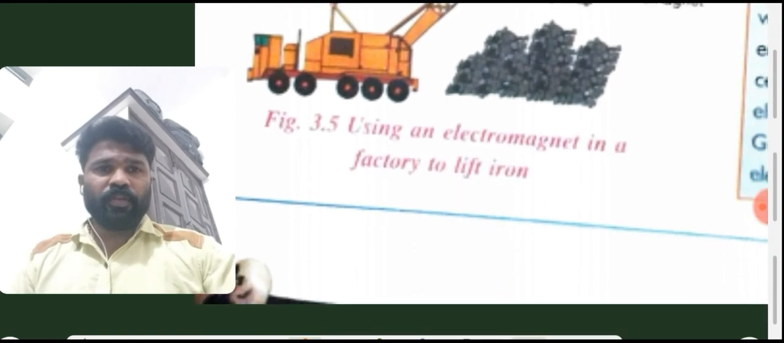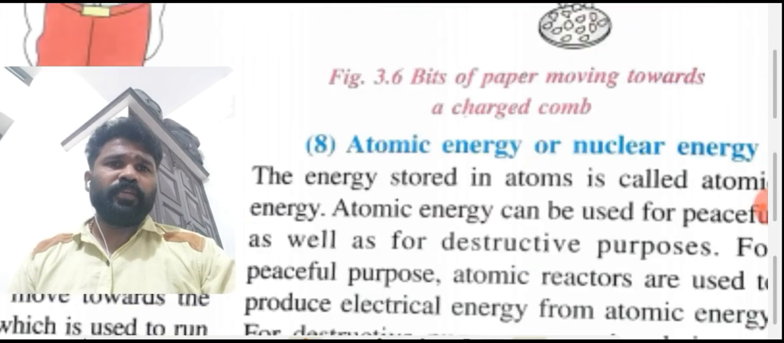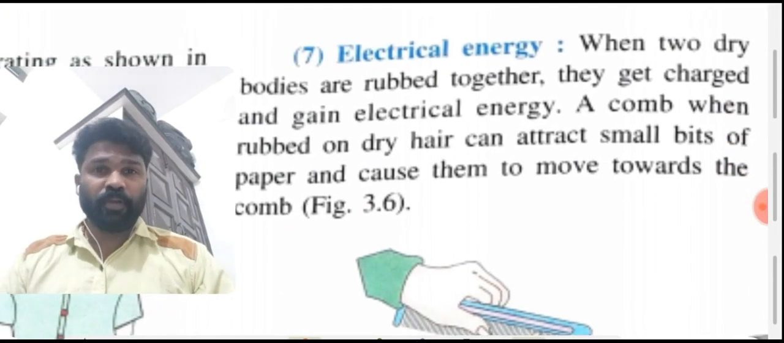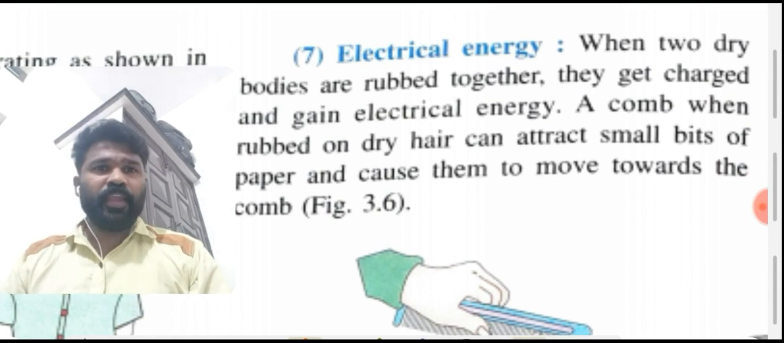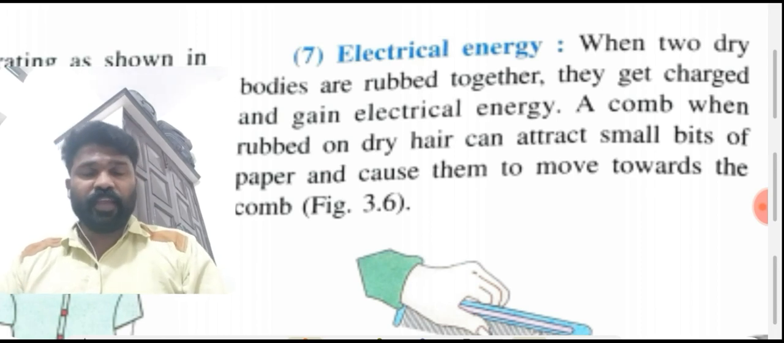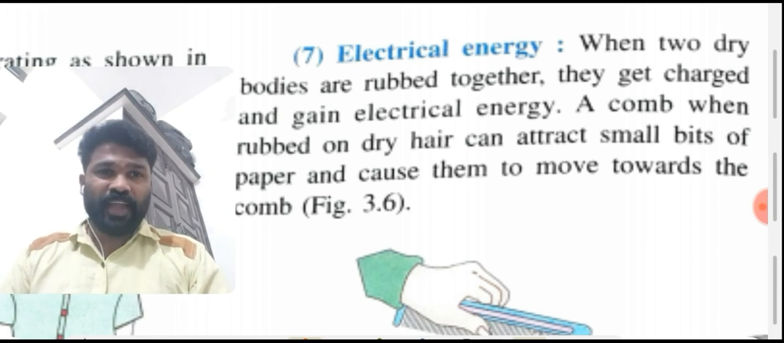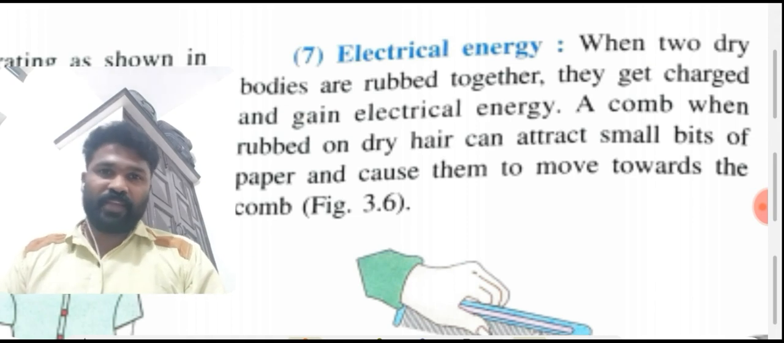Okay, students. Now another type of energy is electrical energy. That is very important in our daily life. When two dry bodies are rubbed together, they get charged and gain electrical energy. A comb when rubbed on dry hair can attract small bits of paper. Maybe you have done this activity.